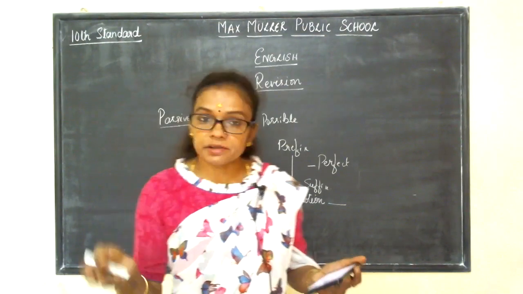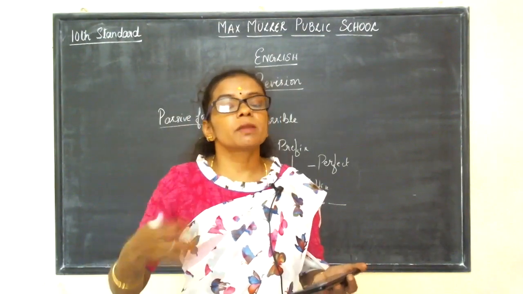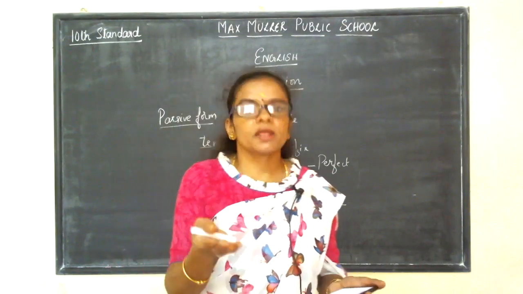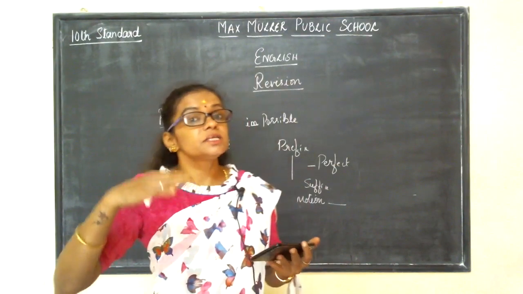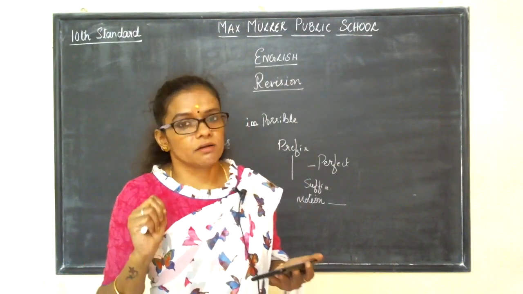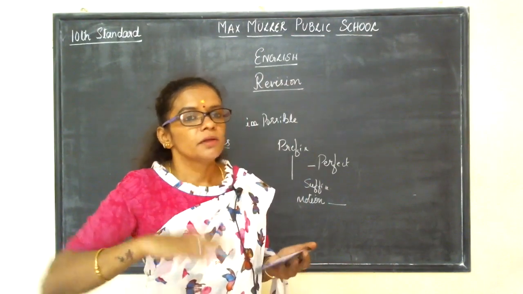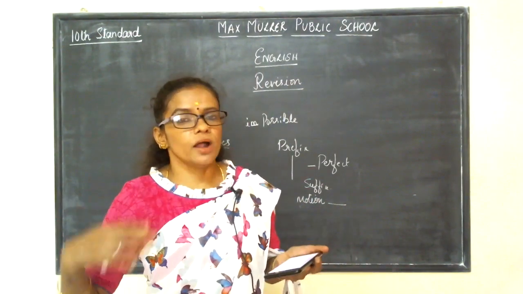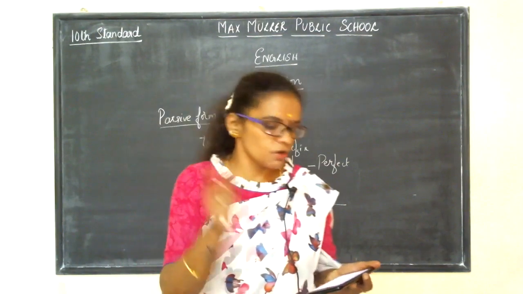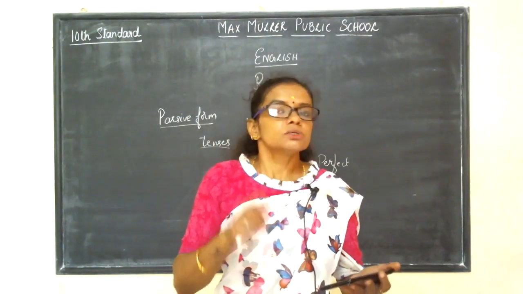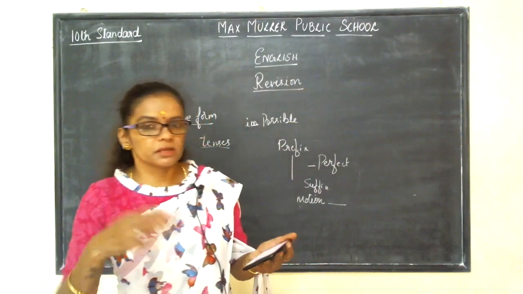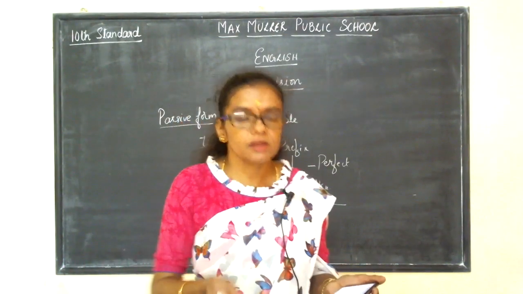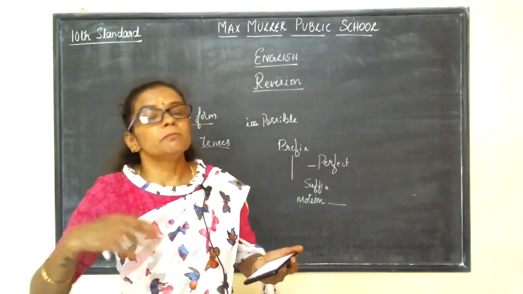Next one is adjective. An adjective describes, qualifying the noun. Qutub Minar is a noun, right? And it is describing how the Qutub Minar is. Majestic means a glorious monument, very beautiful, wonderful. So it is explaining the building Qutub Minar: it is a majestic monument.